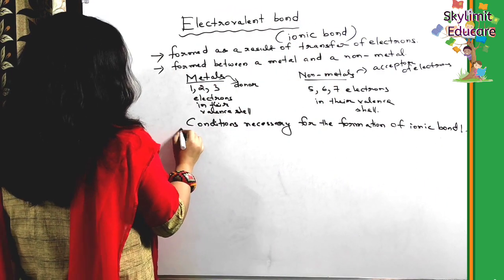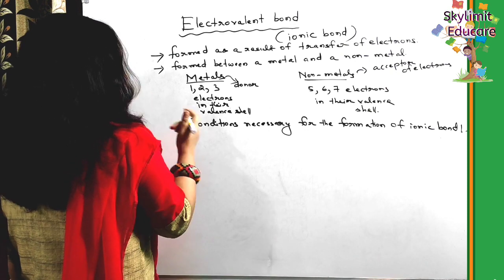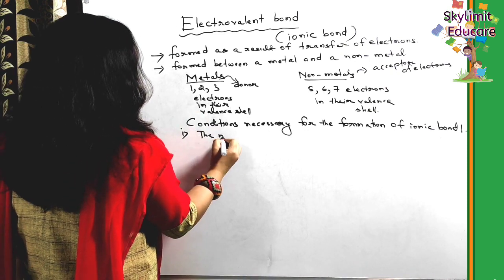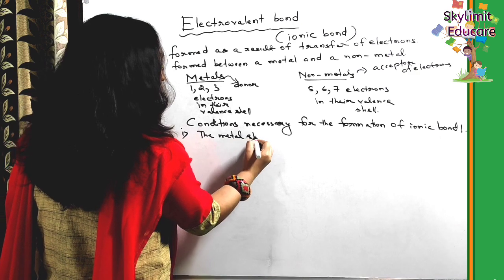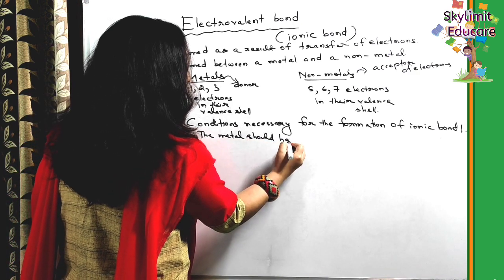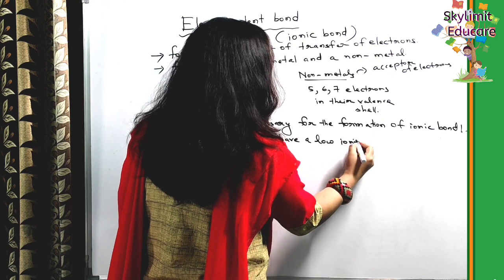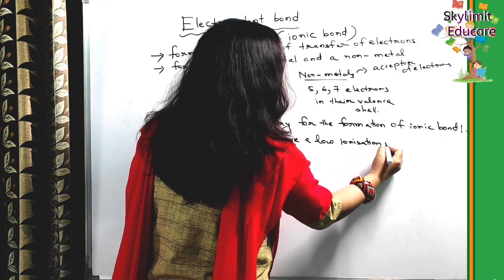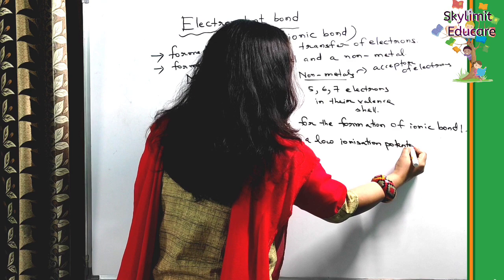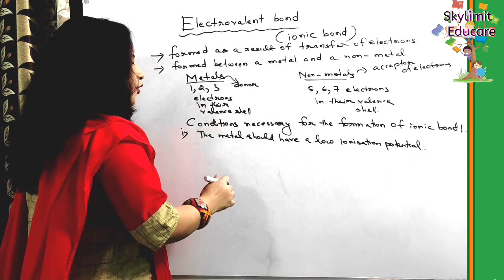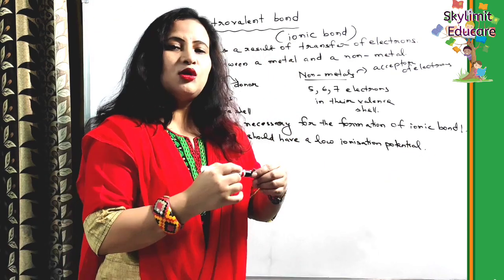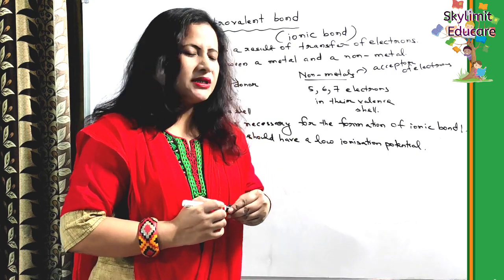For this, the first condition, students, is that the metal should have a low ionization potential. The metal should have a low ionization potential.